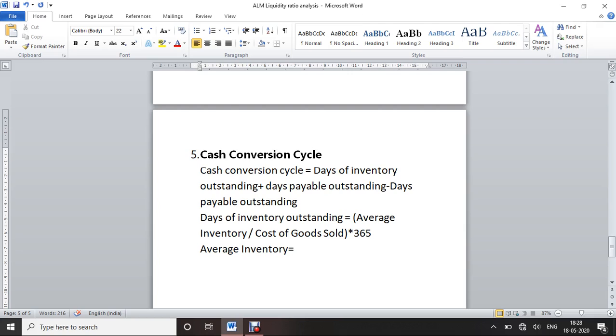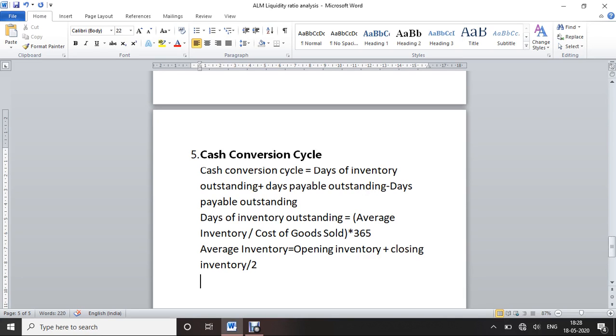Opening inventory means stocks. So average inventory equals opening inventory plus closing inventory, divided by 2. This is the average inventory formula.